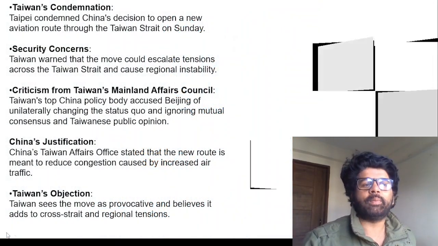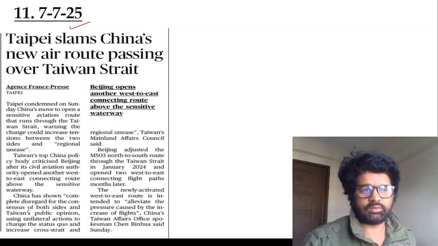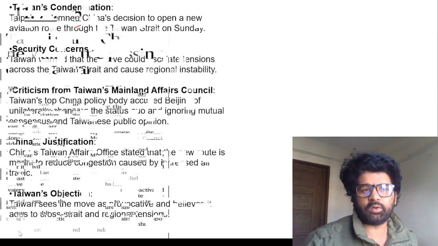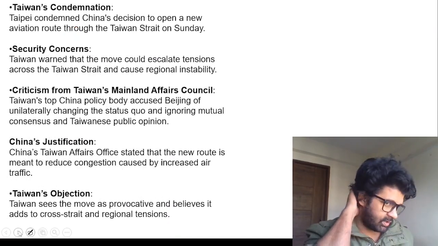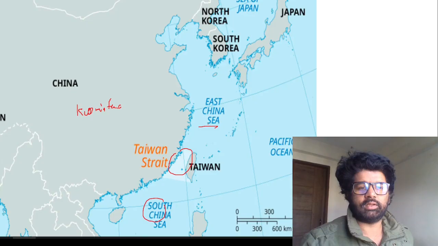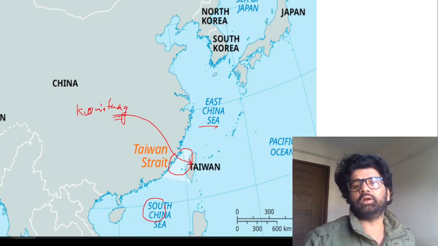So what is happening? Taiwan, China. China is the People's Republic of China, PRC. Taiwan is the Republic of China. When you read world history, you will realize that at one time the Kuomintang people were ruling over China, and then they and the communist people fought, and then the Kuomintang people ran away and settled in Taiwan.